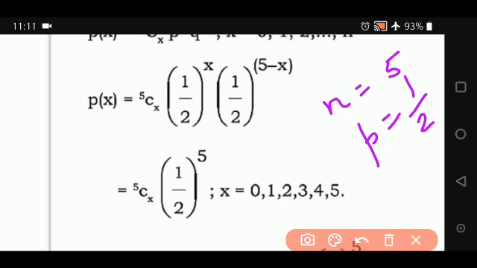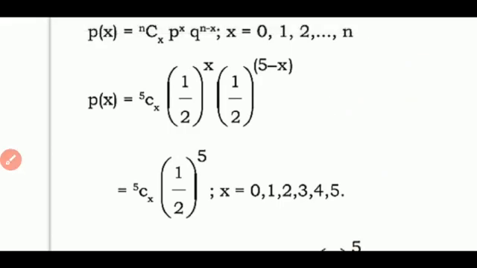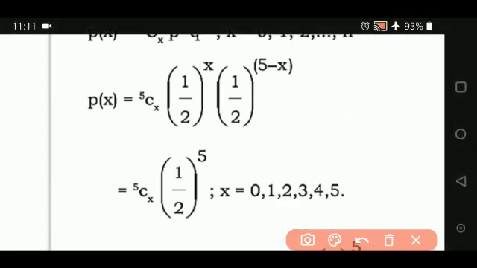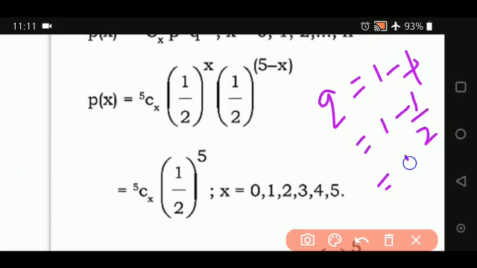Now in the probability mass function, we will substitute. You substitute n as 5, and x we are going to find out. p is 1 upon 2 to the power of x. Then how do you get the value of q? 1 minus p, that is 1 minus 1 half, which is nothing but half. So the value of q also is 1 upon 2 and the value of p is also 1 upon 2. Then you substitute this, that is 5Cx.